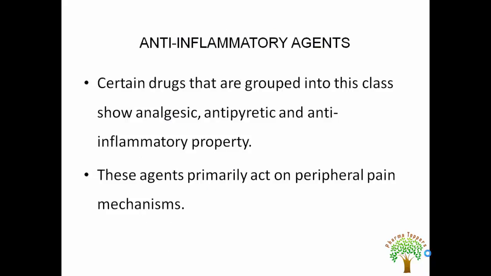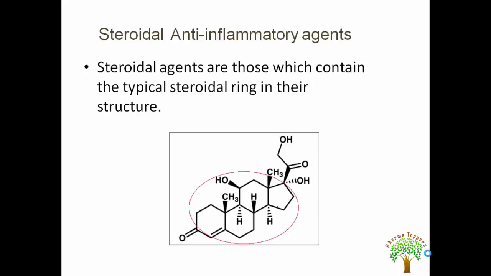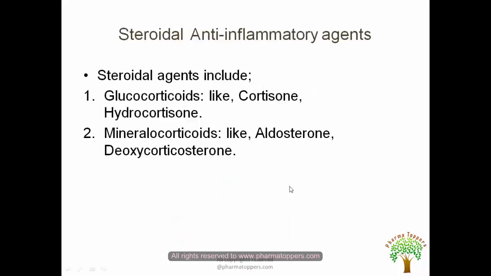So now to begin with, what are anti-inflammatory agents? Certain drugs which are grouped into this class, they show analgesic, antipyretic and anti-inflammatory activity. Now since these agents act on the peripheral pain mechanism, they are referred to as anti-inflammatory agents. These agents are divided into two, as we know, steroidal and non-steroidal. So to begin with steroidal, since these agents contain the basic steroidal ring, that is the cyclopentanoperhydrophenanthrene nucleus, these are referred to as steroidal.